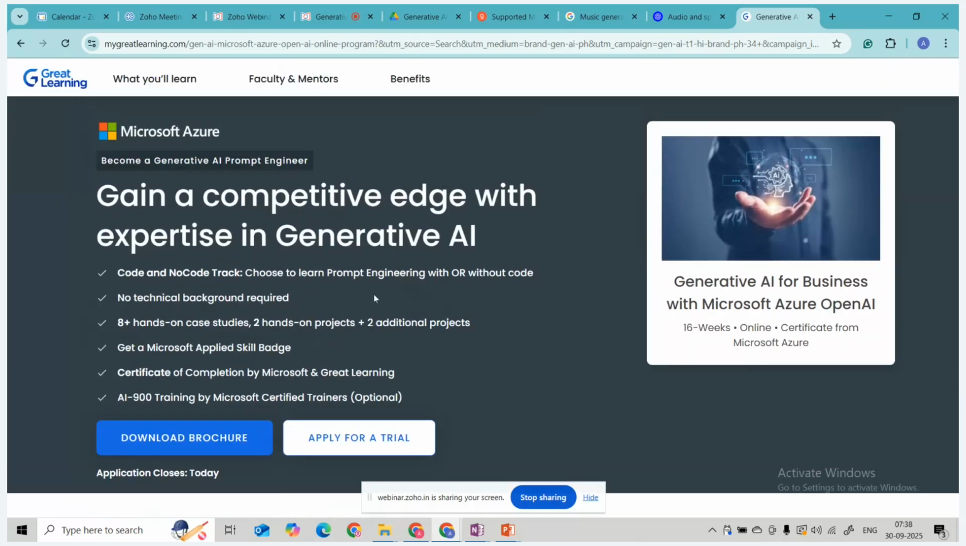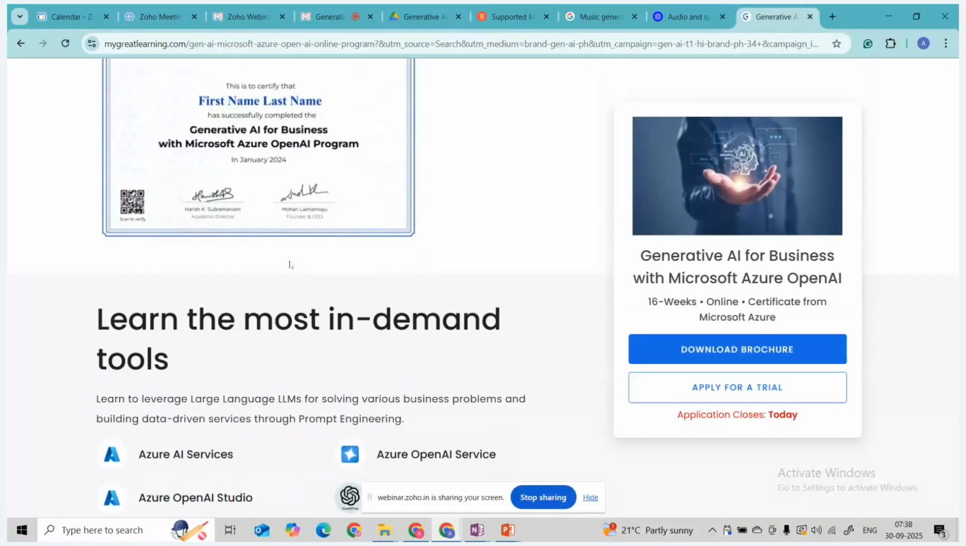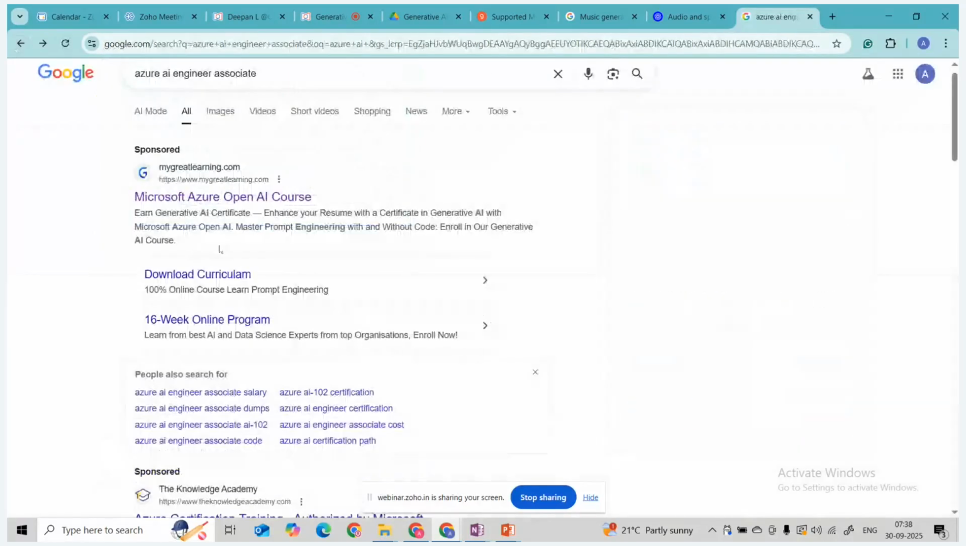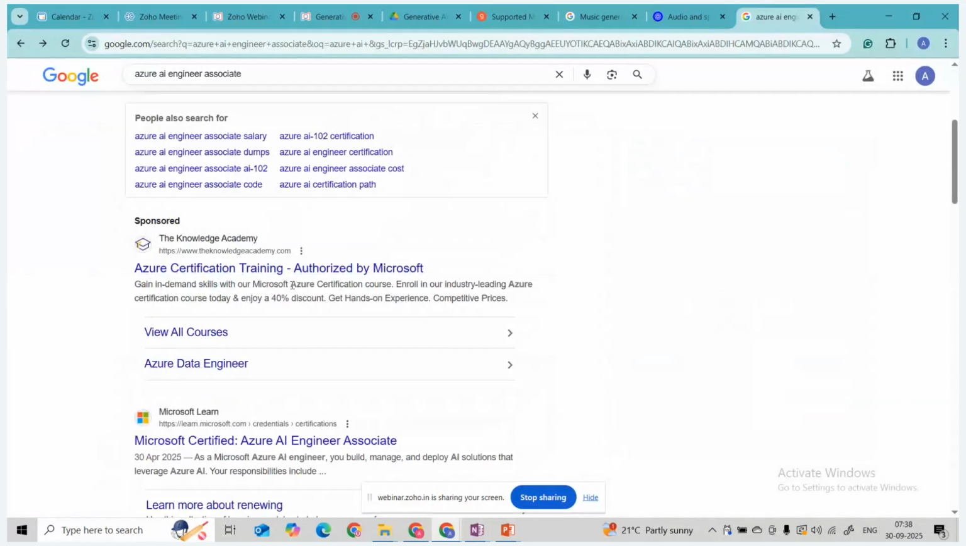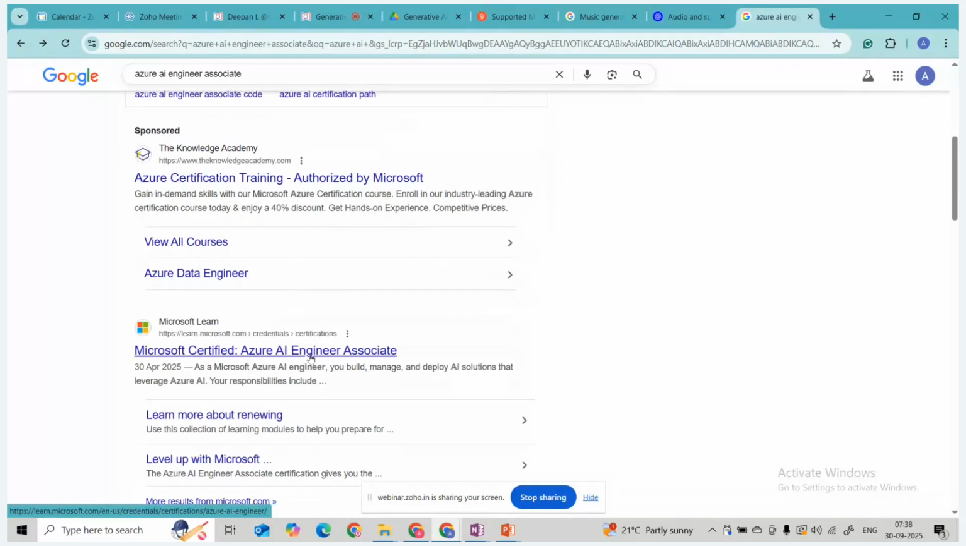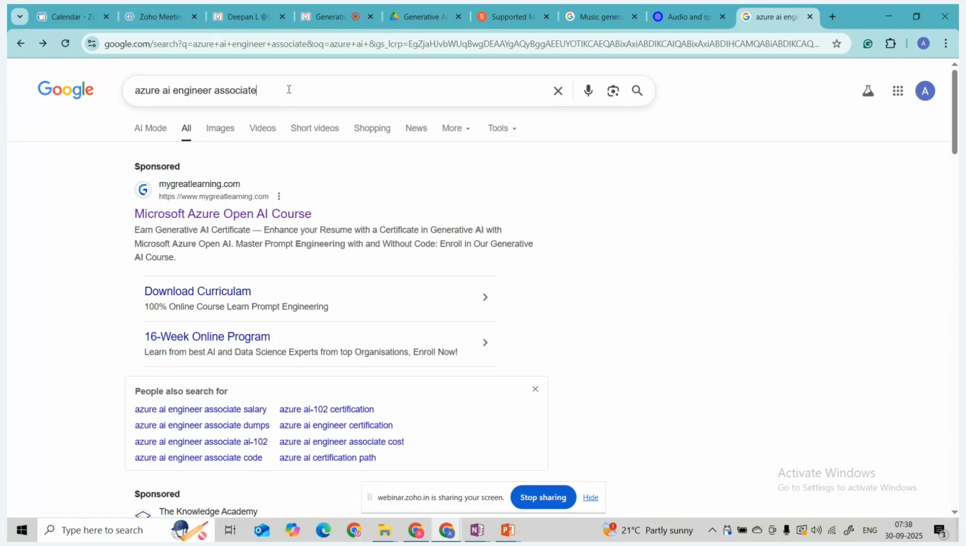Generative AI. You can see here again the explanation of Generative AI. So this kind of certification will be there. Let me showcase this, this is Great Learning. AI Engineer is there, Azure AI Engineer Associate is there. You can go for this certification, and here also you can see in AWS also.